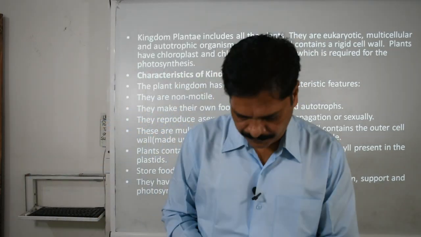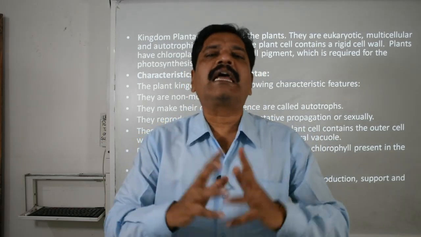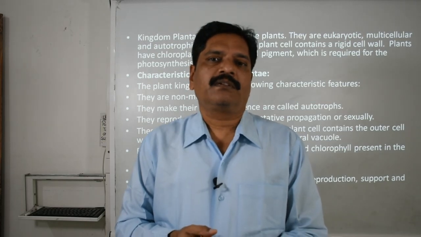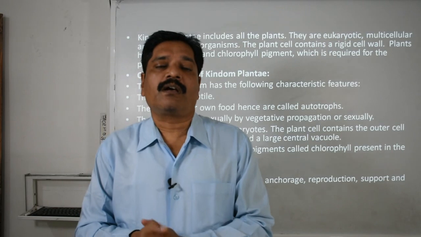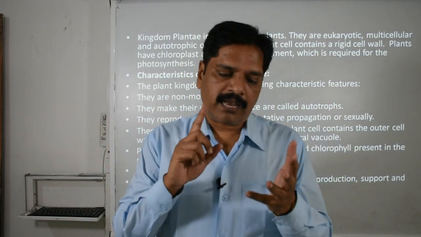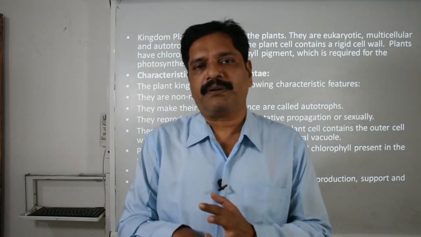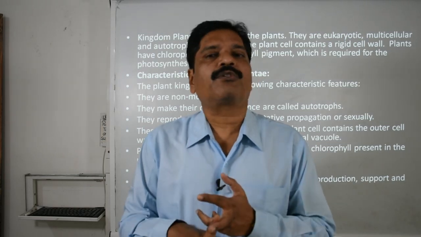As you know, in the five kingdom classification, just an introductory part, we already learned that the kingdom Plantae is basically a group of organisms that are eukaryotic, multicellular and autotrophic in nature.